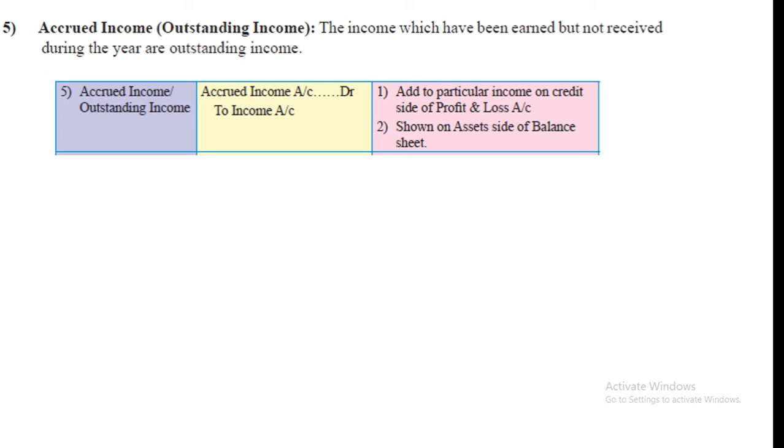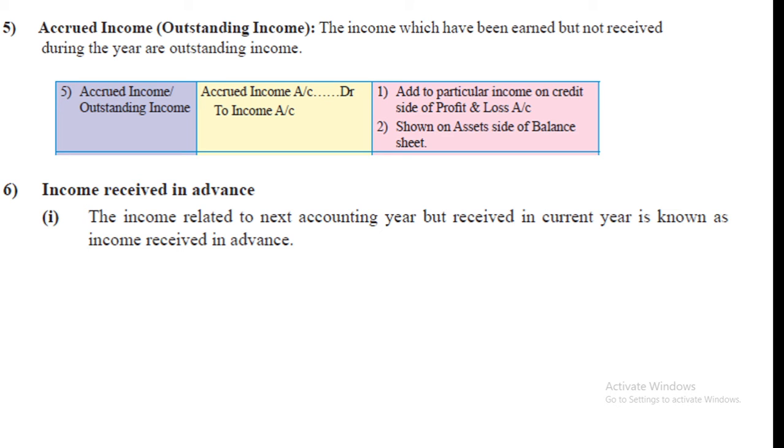Then next we have accrued income, outstanding income, not received. So how to give effects? Add to particular income on credit side of profit and loss account and asset side of balance sheet. It is income receivable. Okay.